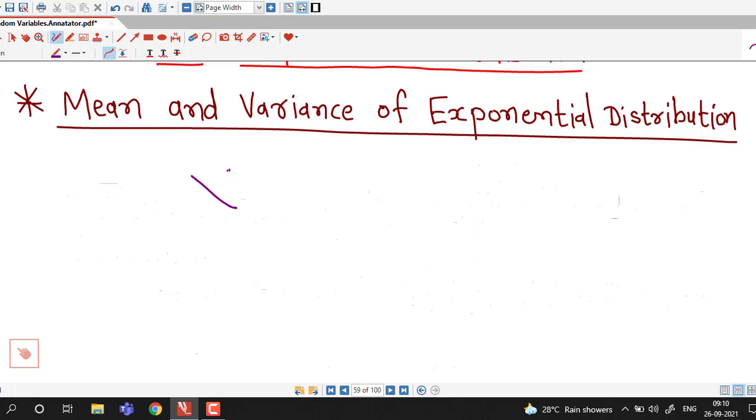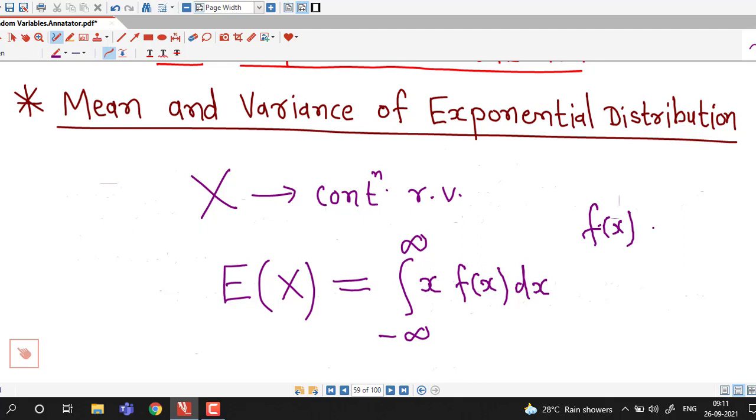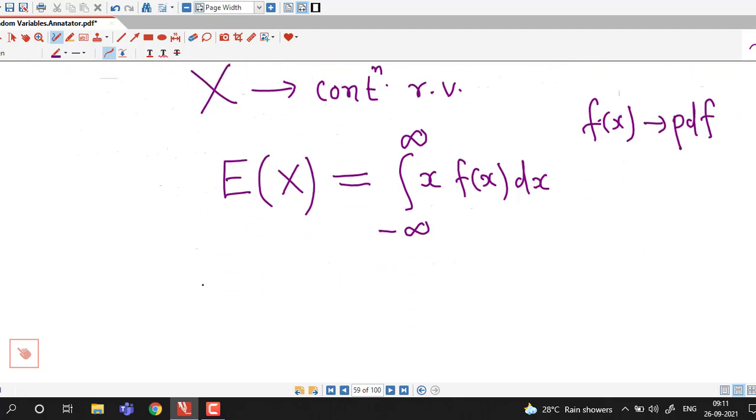We know that if x is a continuous random variable, then expected value of x is given by this formula, integral from minus infinity to infinity x times f(x) dx, where f(x) is nothing but the pdf of random variable x. And if we want to find out variance of x, we have this formula.